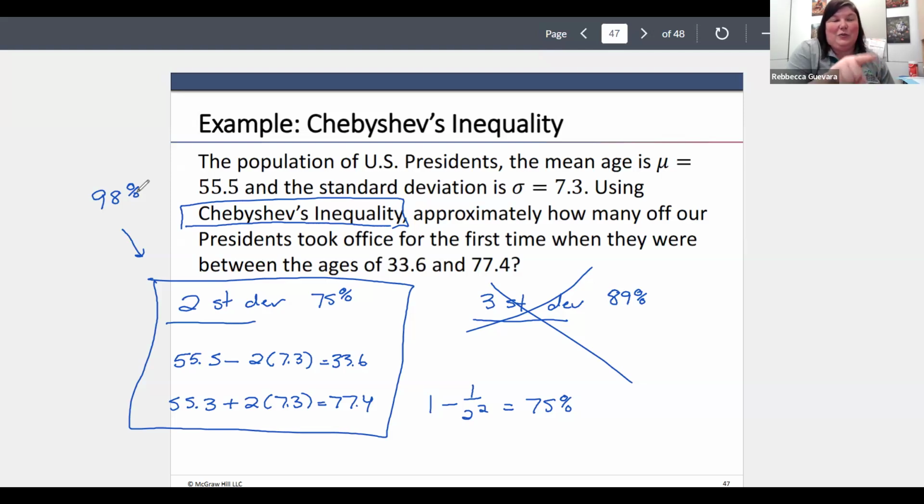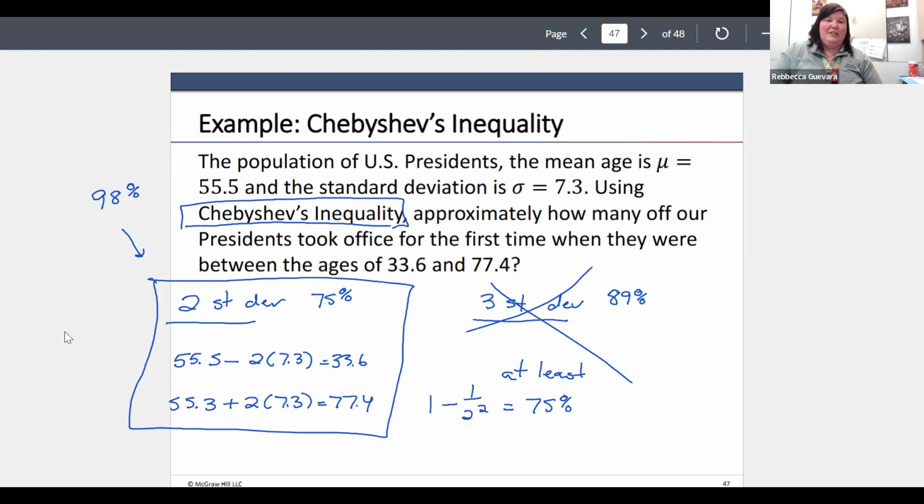This is actually closer to what the empirical rule said, because the empirical rule said that should be 95%. Empirical is really good. Like I said, when you have bell-shaped curves, the approximations are way better. And this is just not quite bell-shaped, it's not that far off. But Chebyshev does give an approximation, at least 75%. It just may not be very close to what the real approximation is.